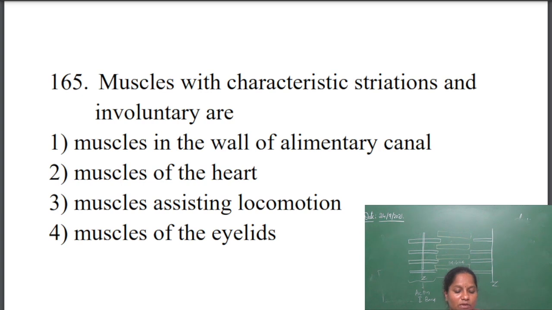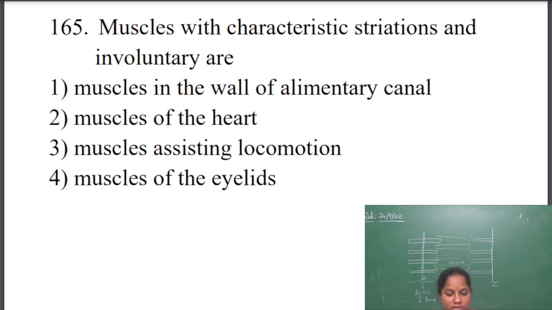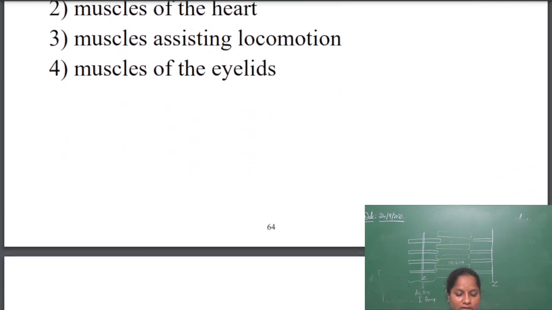And then what about the muscles assisting locomotion? Here we have skeletal muscles and these are voluntary in nature. Muscles of the eyelids are also voluntary in nature, but they are skeletal muscles. So the answer is the second one, muscles of the heart.